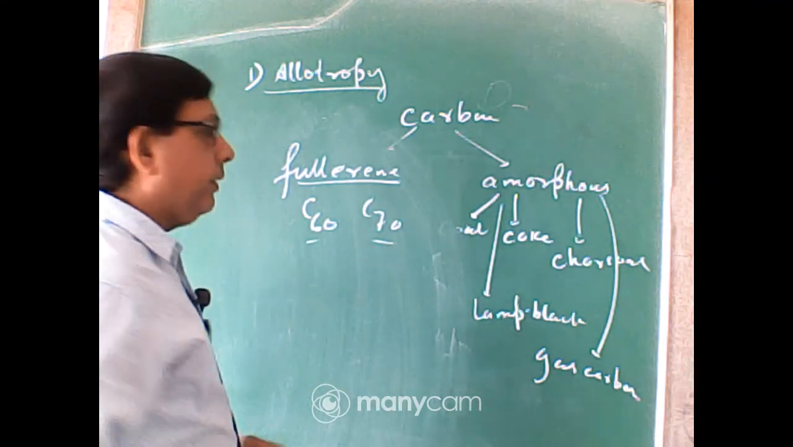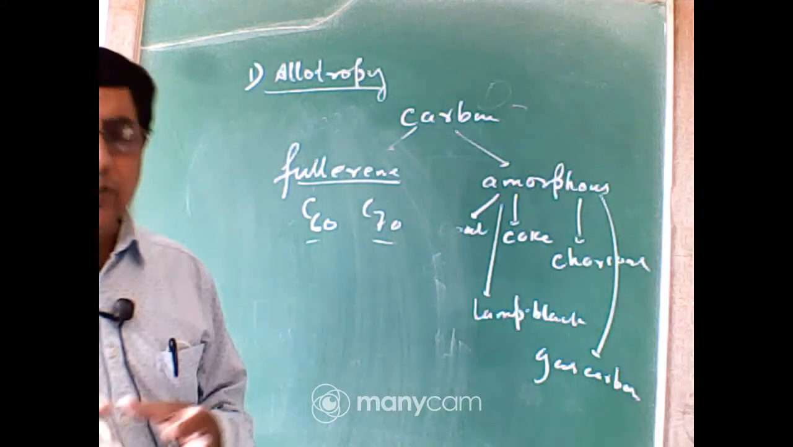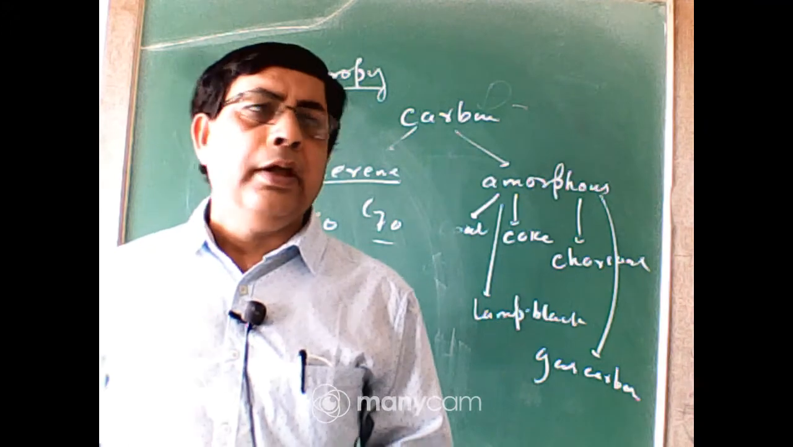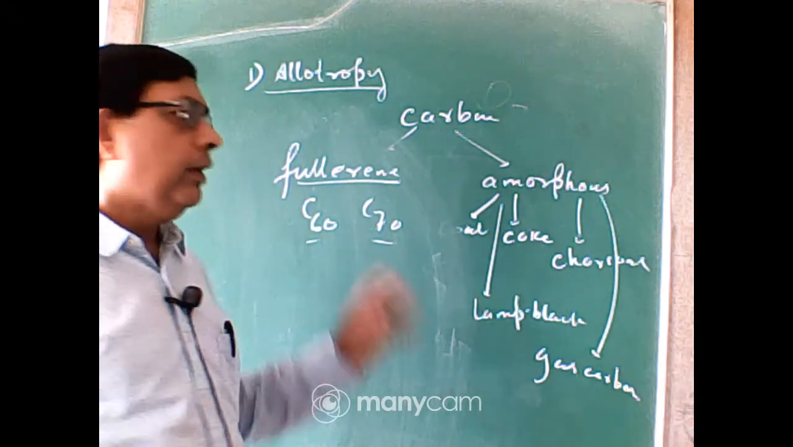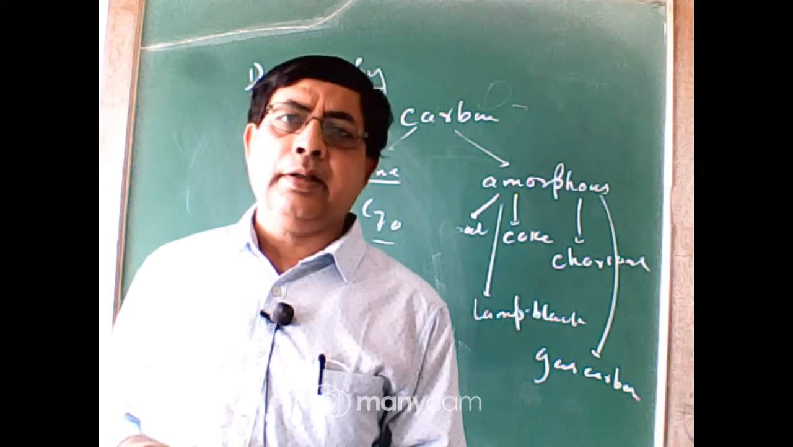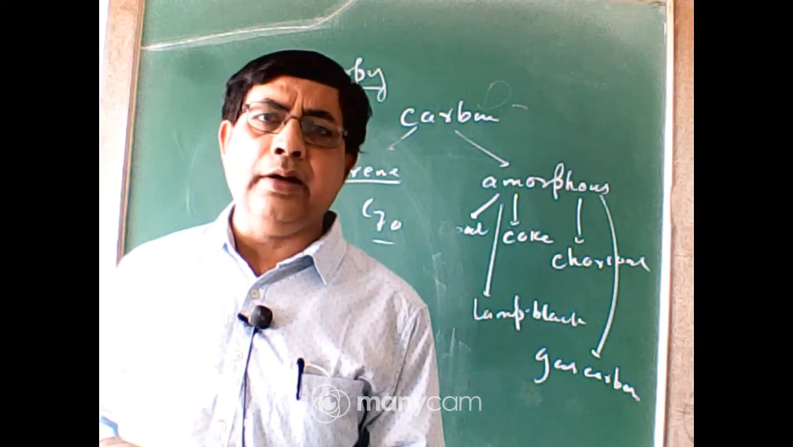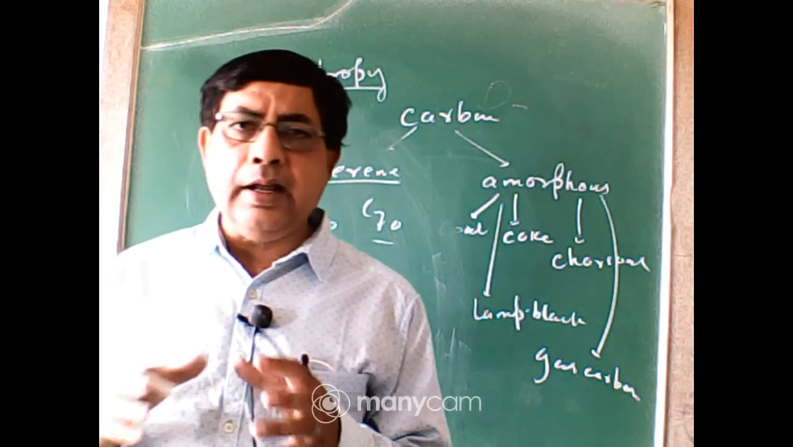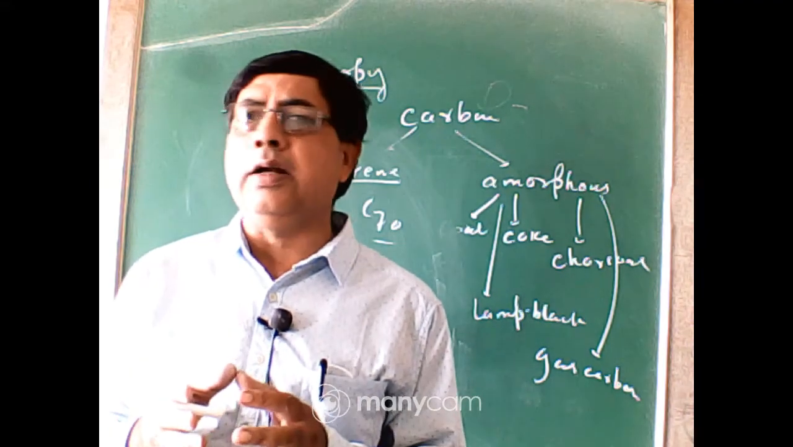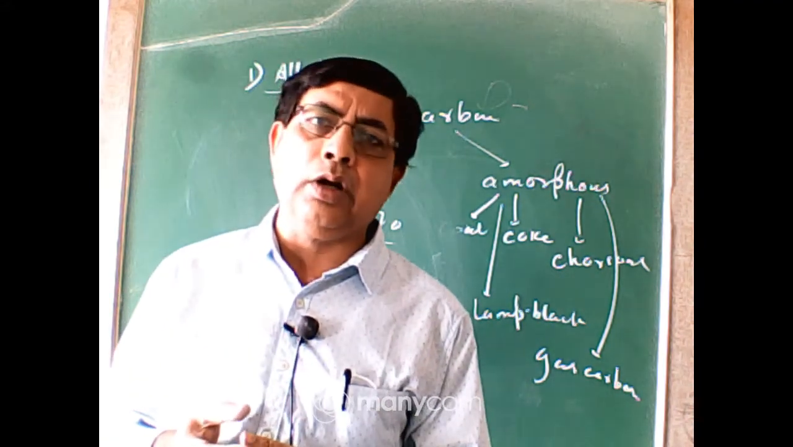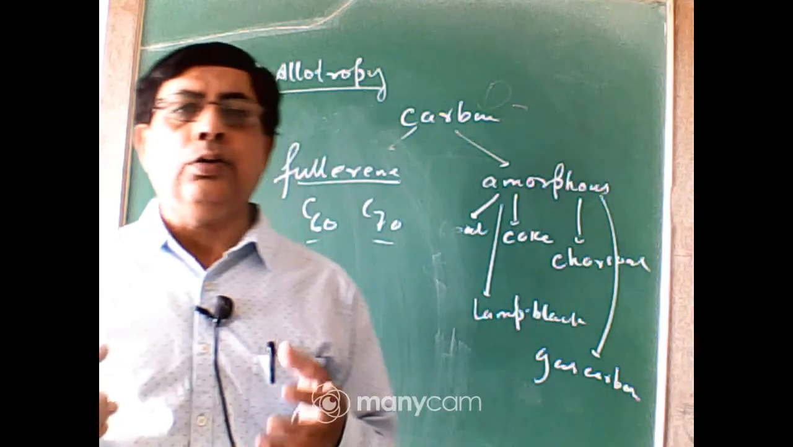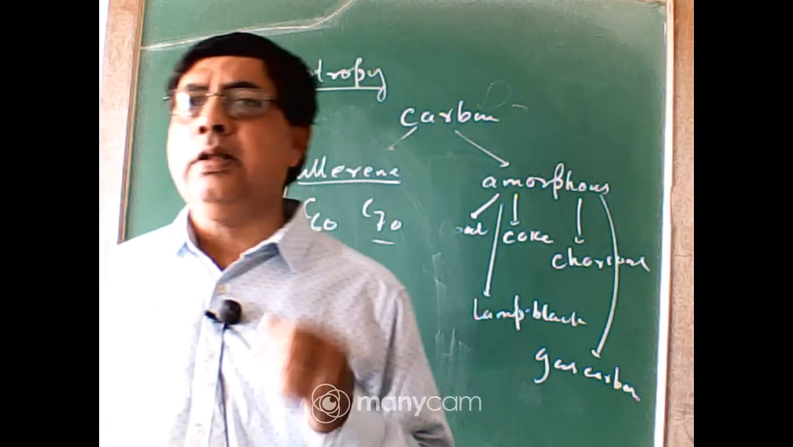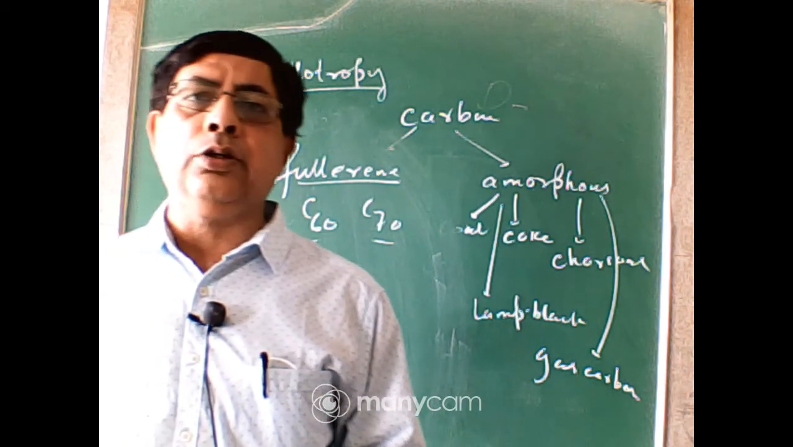In fullerene, carbon atoms fuse together to form hexagonal and pentagonal rings. In C60 fullerene, there are 12 pentagonal rings and 20 hexagonal rings. These hexagonal and pentagonal rings fuse together to give the shape of a soccer ball. According to the American architect Buckminster Fuller, this allotrope of carbon is called fullerene.